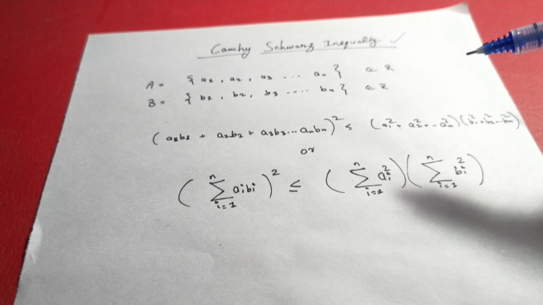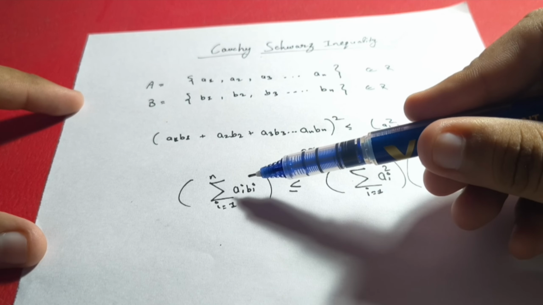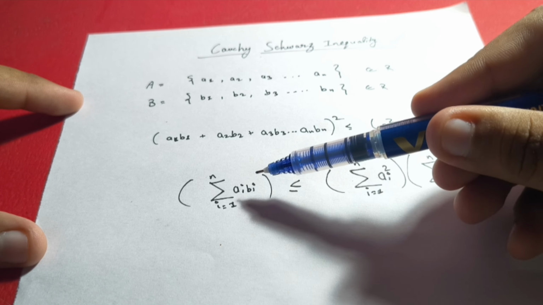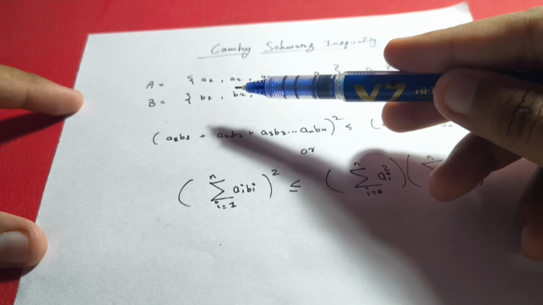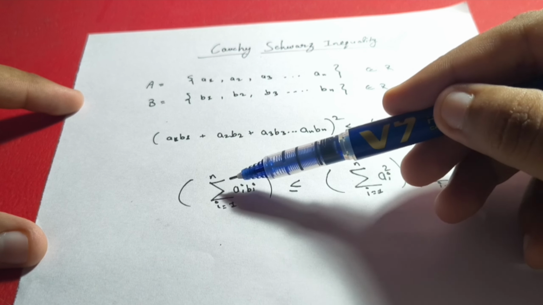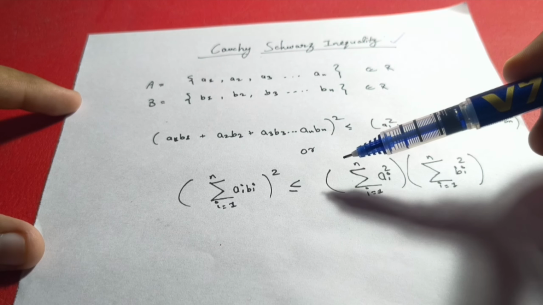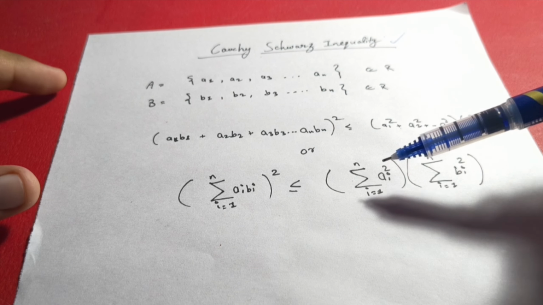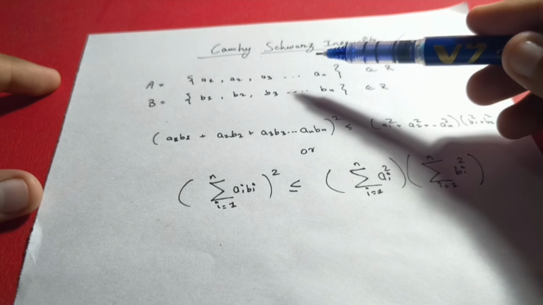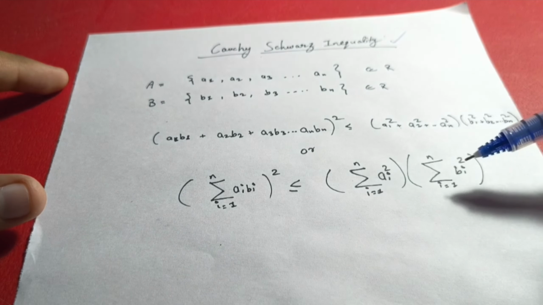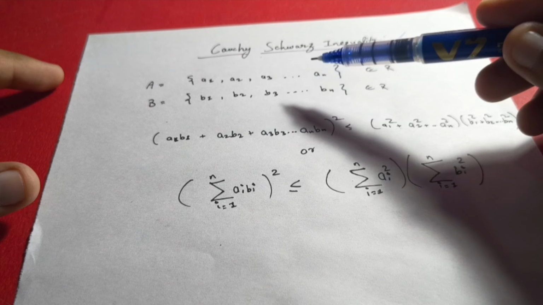So if you want to generalize this whole thing, you can write this as the summation of a_i b_i, that is the product of set A elements and set B elements, and then you add all those things, and then you square the whole thing. It should always be less than or equal to the product of two individual things, that is the sum of squares of A elements and the summation of squares of all B elements.